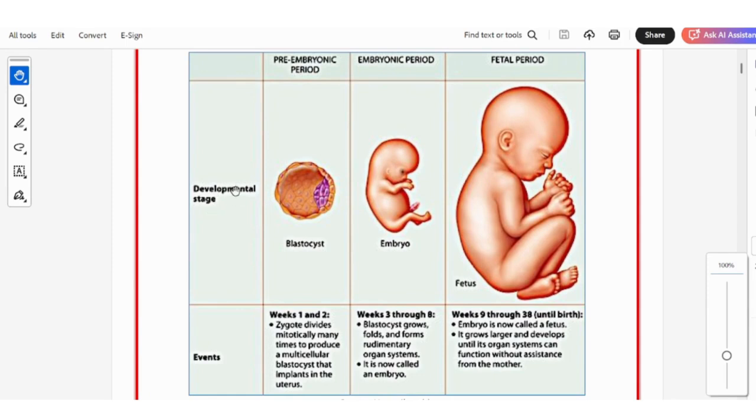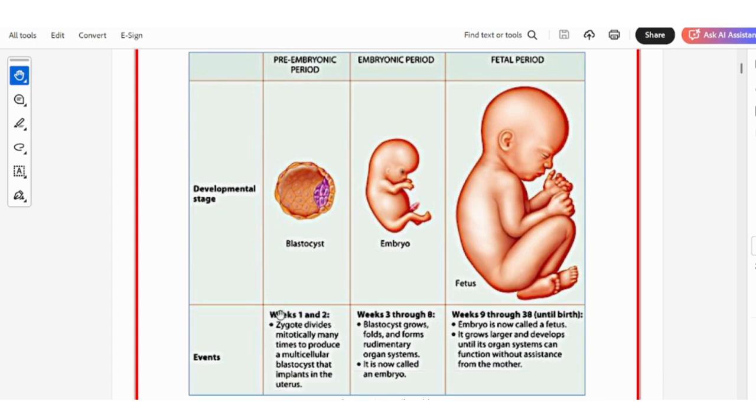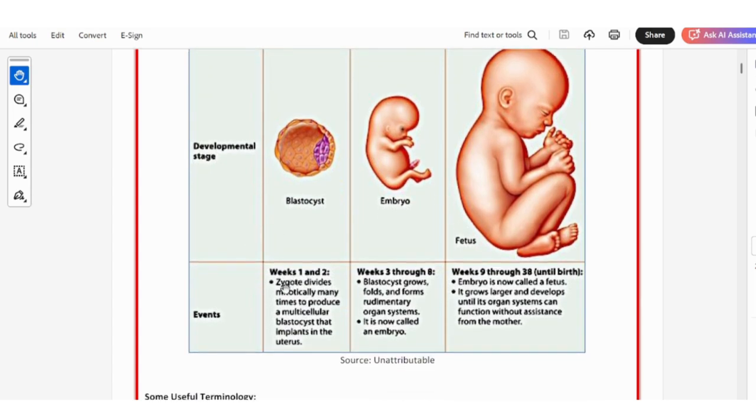Here, as you can see, development stage in the pre-embryonic period, the blastocyst is formed. In the embryonic period, the embryo is formed, and in the fetal period, the full-fledged fetus is formed. The events which occur in the pre-embryonic period: in week 1, we have a zygote that divides mitotically many times to produce a multicellular blastocyst that gets implanted into the uterus. So in week 1 to 2, the zygote divides into a multicellular blastocyst, and that blastocyst gets implanted into the uterus. This is the pre-embryonic period.